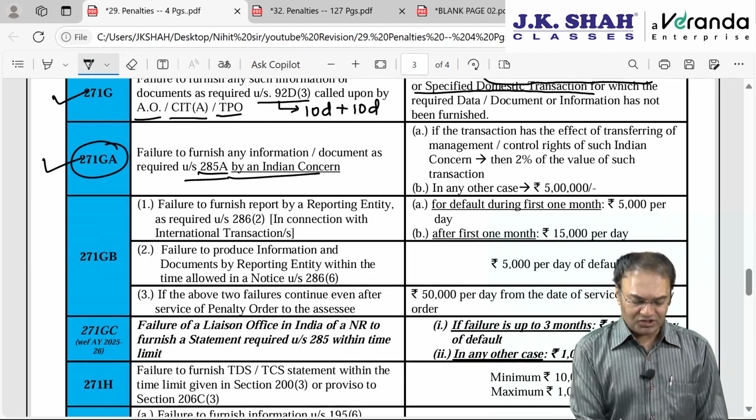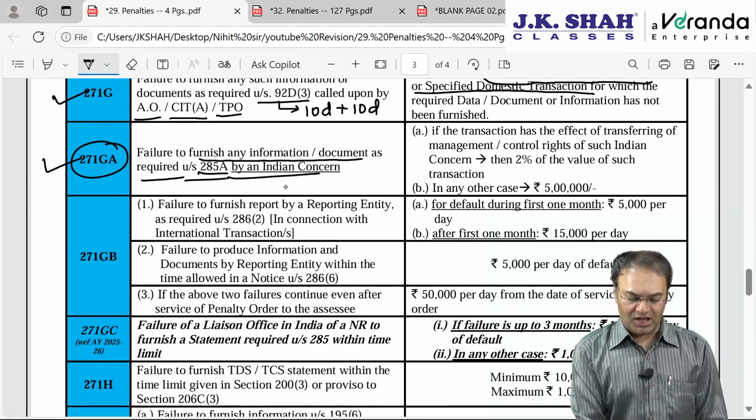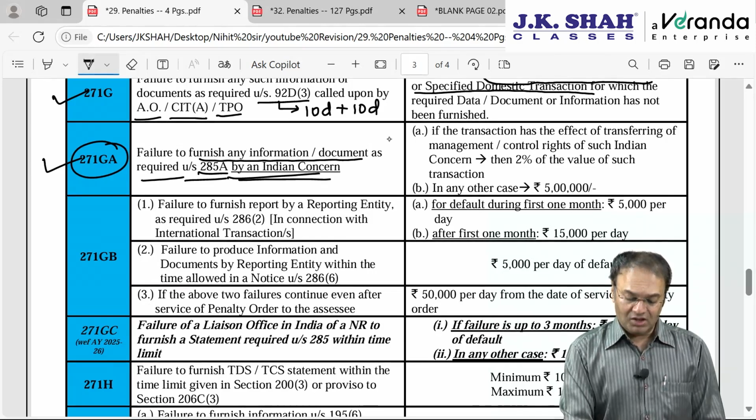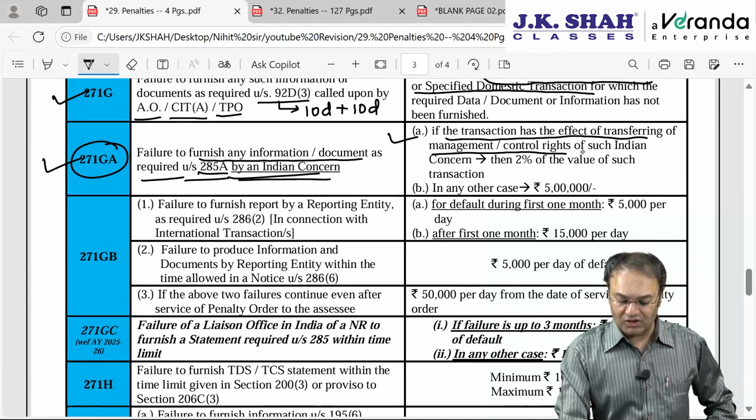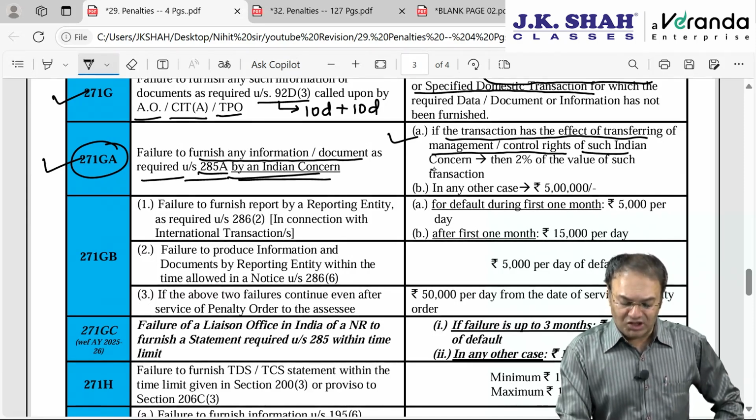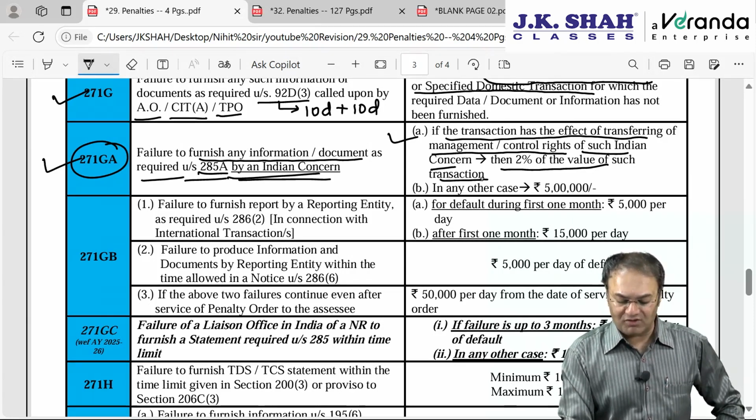So, section 271GA, which is not that important: failure to furnish information or document as required under section 285A by the Indian concern, that is Hutch India. If the transaction has the effect of transferring management or control rights, that is, a very big quantity is getting transferred, management or control rights in the Indian concern, then the penalty will be 2% of the value of such transaction.